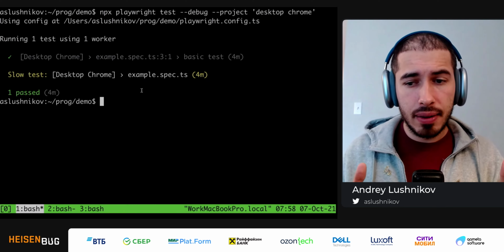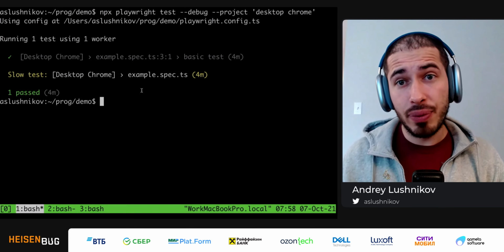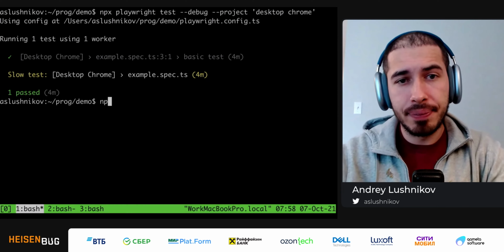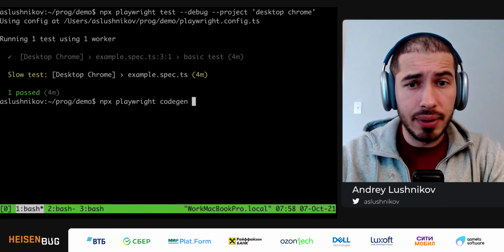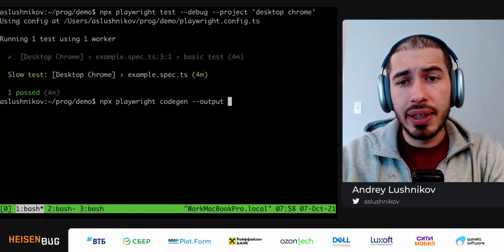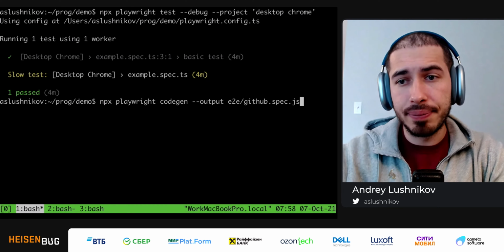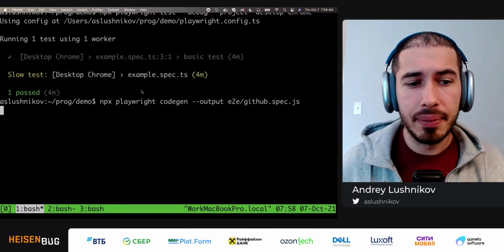Okay, so this was pretty cool, but this is how we debug tests. Let me show you how we can actually author tests. And for this, first of all, I will use the CodeGen tool, and I will save the results right away to github.spec.js. So let me launch this command.